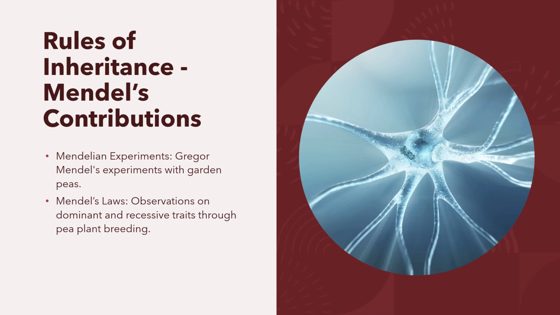The homozygous dominant trait is denoted by 2 capital letters, whereas the homozygous recessive trait is denoted by 2 small letters. Alleles are alternative forms of genes. For example, the gene for eye color has several alleles. 2 major alleles are brown and blue. A dominant allele expresses itself in the presence or absence of a recessive trait, whereas a recessive allele is able to express itself only in the absence of a dominant trait. Now let's go to the next slide.